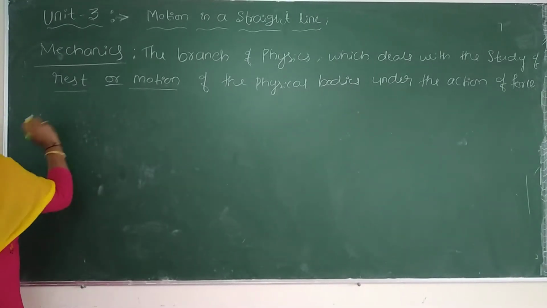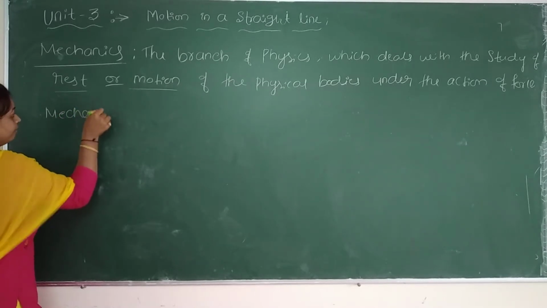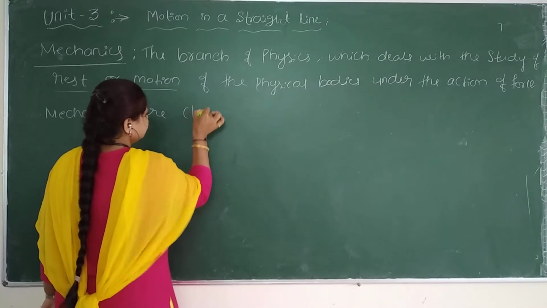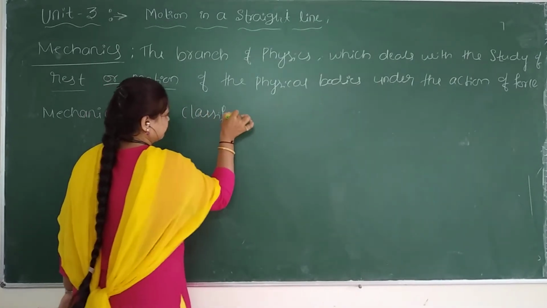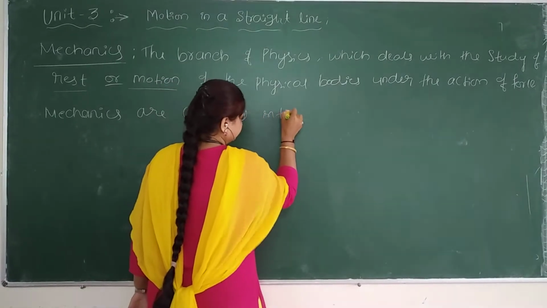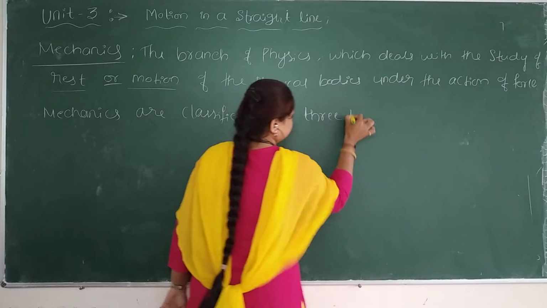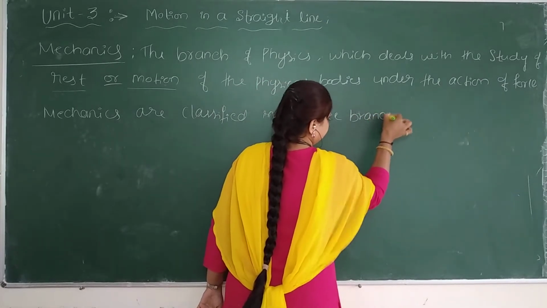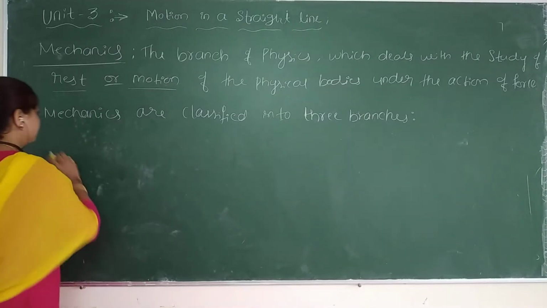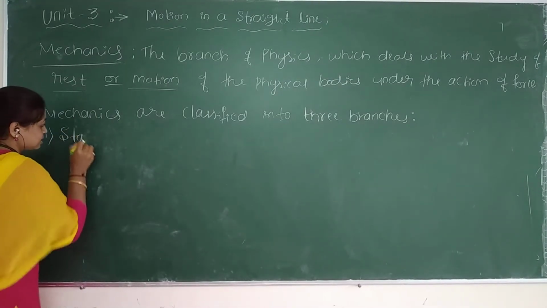Okay, note down. Next, mechanics is classified into three branches. How many branches? Three. First one, statics.